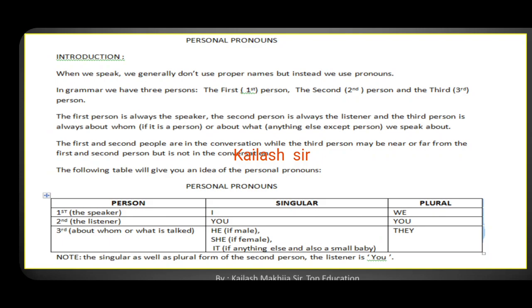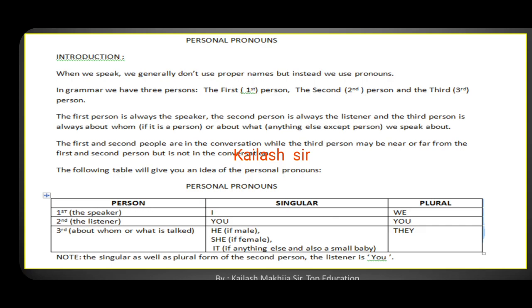In grammar we have three persons: the first person, the second person and the third person. To study the pronouns properly, you have to study them in detail because we use them very often. The first person is always the speaker, the second person is always the listener, and the third person is always about whom, if it is a person, or about what, anything else except a person, we speak about.